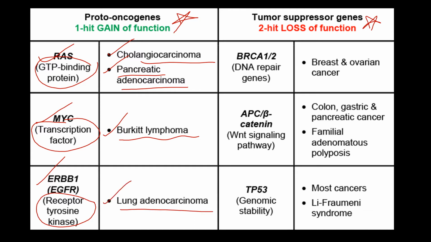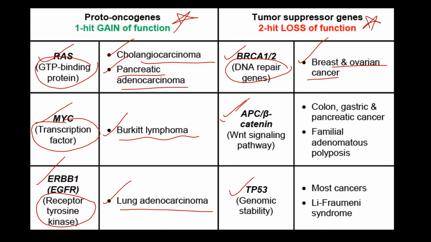Among the tumor suppressor genes are BRCA1/2, next APC/beta-catenin, and TP53. So BRCA1 or 2 are DNA repair genes responsible for breast and ovarian cancer.